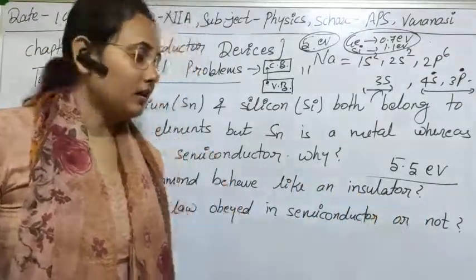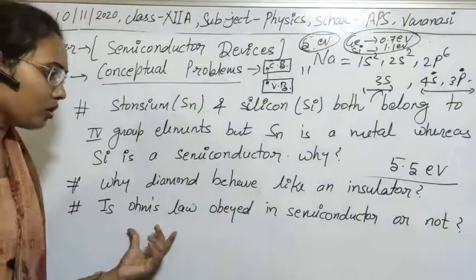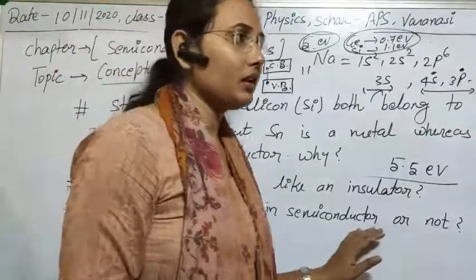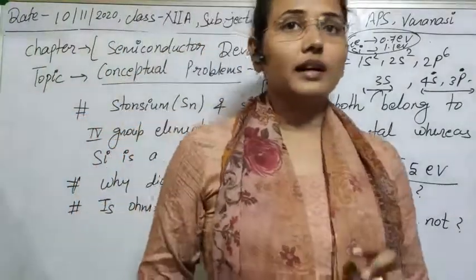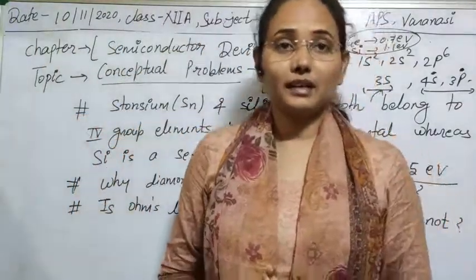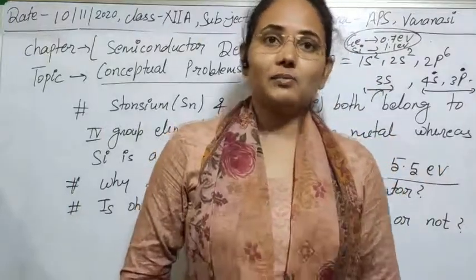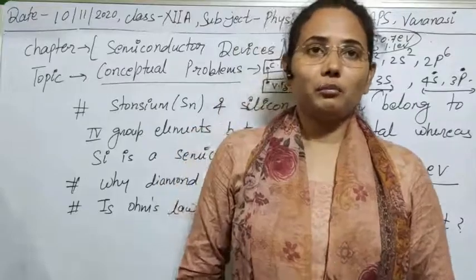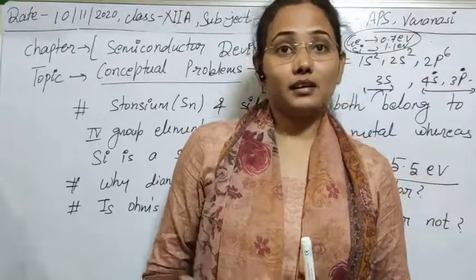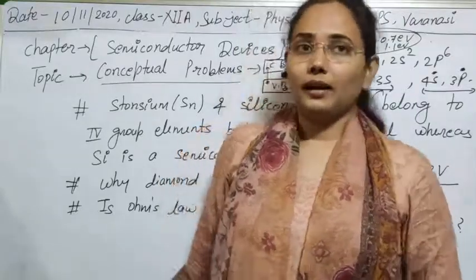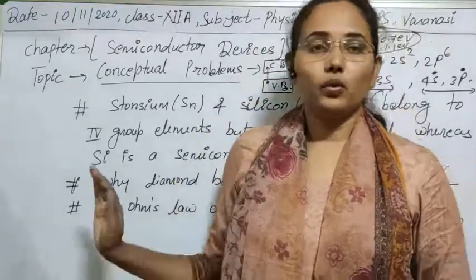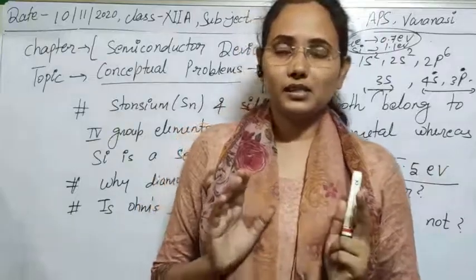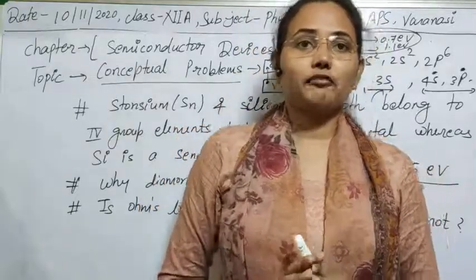Clear? The next question is: is Ohm's law obeyed in a semiconductor or not? It's a very good question actually. You have seen the case of Ohm's law in a conductor. Is it followed in a semiconductor or not? Most students can answer yes, it will be followed, but no. Actually, Ohm's law is followed in a semiconductor only for a small electric field.